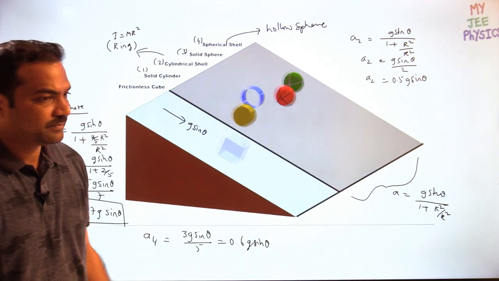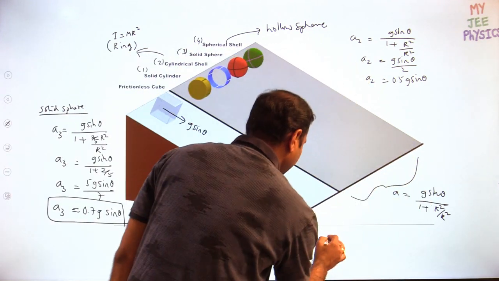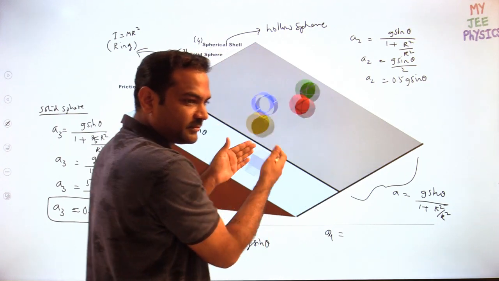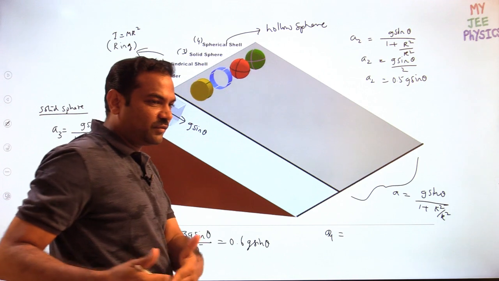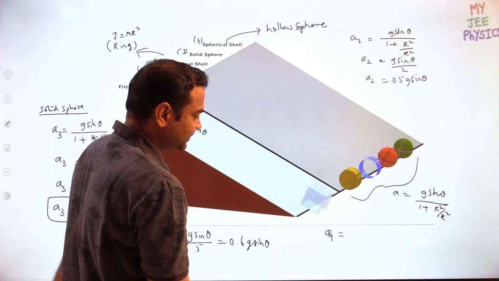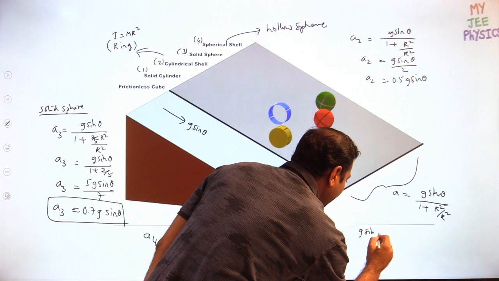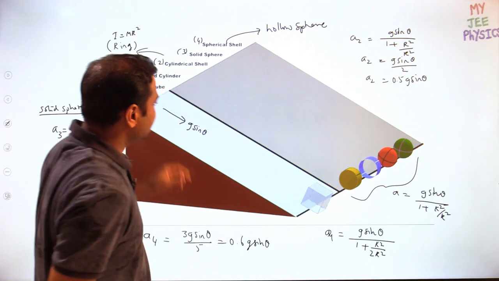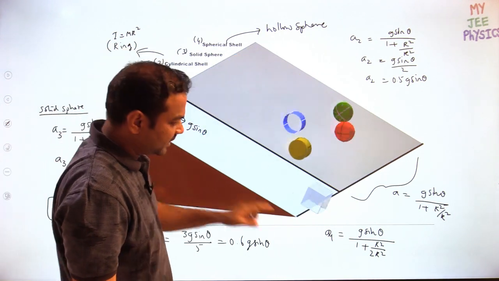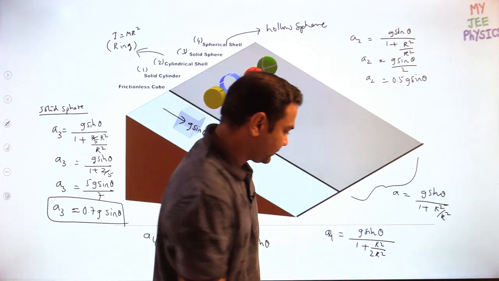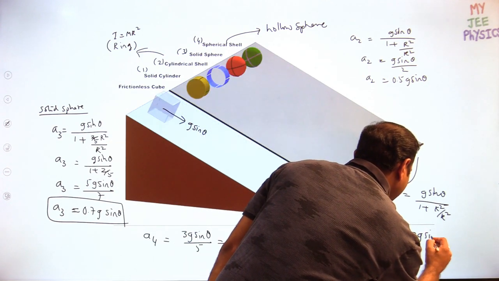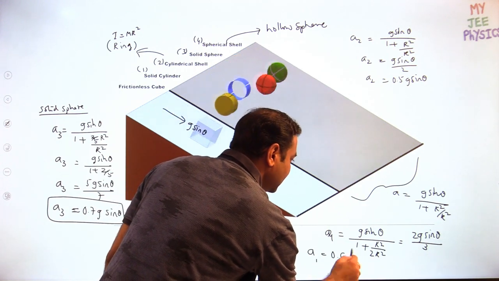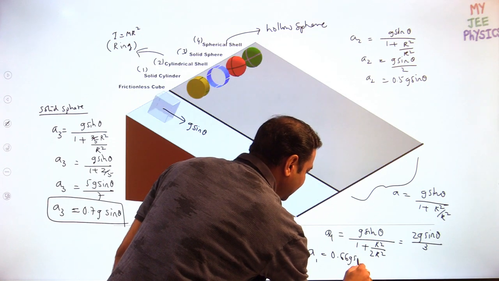Similarly, A1 is the solid cylinder. I am writing the A1 value here. Actually, I didn't follow the proper order, A1, A2, A3, A4, but I calculated in reverse. So what is the A1 value? g sin theta by 1 plus r square by 2 by r square, because a solid cylinder is like a disk, with mr square by 2. If you want, you can write mr square by 2 by r square. So you will get 2g sin theta by 3. A1 is closely 0.67 g sin theta.